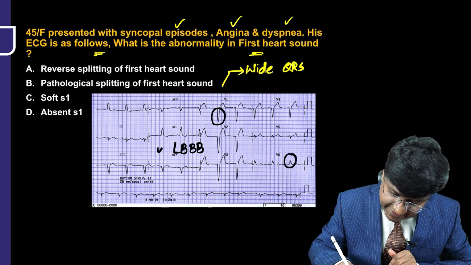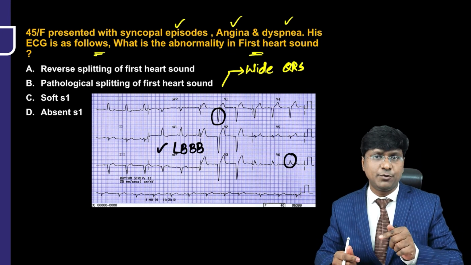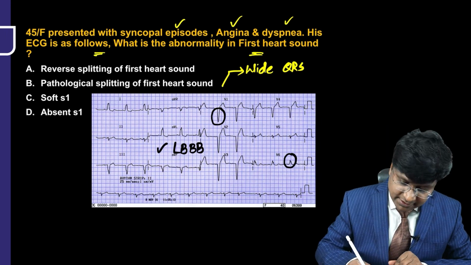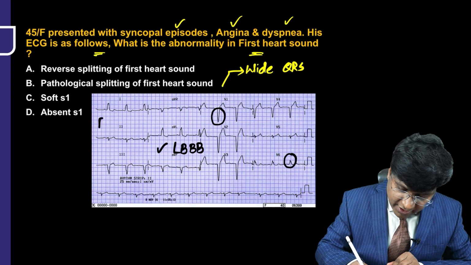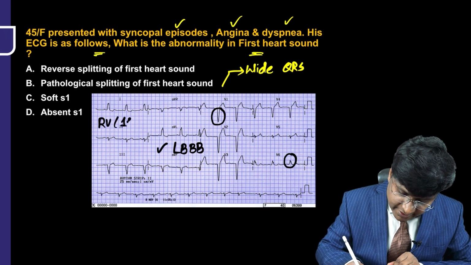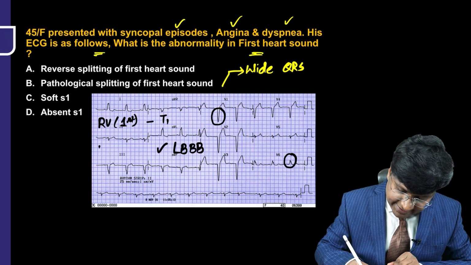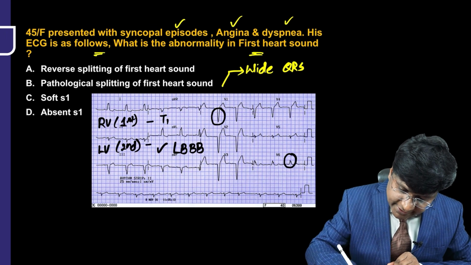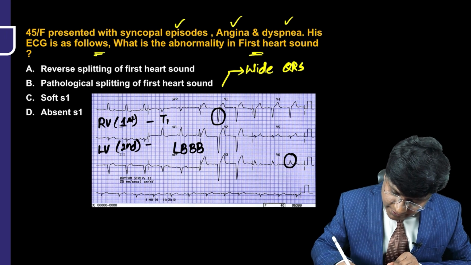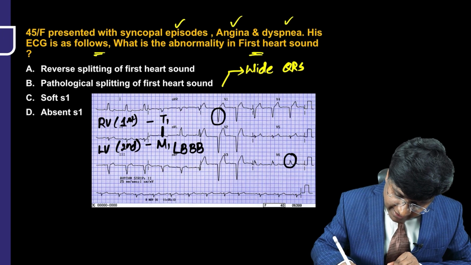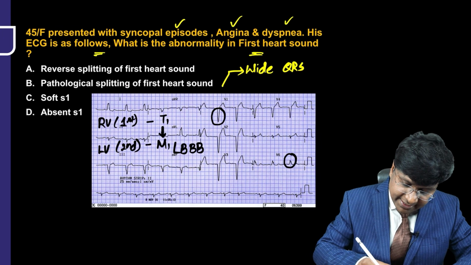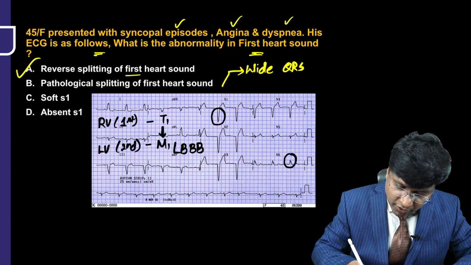So, whenever there is left bundle branch block, what happens? The right ventricle will contract first. Because the right ventricle contracts first, you will have T1 first. Then followed by that, left ventricle will contract later. Thereby you get M1. So you have T1 followed by M1. So what is this called? This is nothing but your reversible split of the first heart sound.